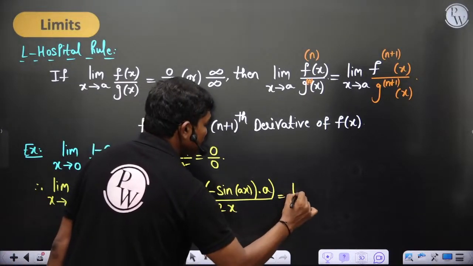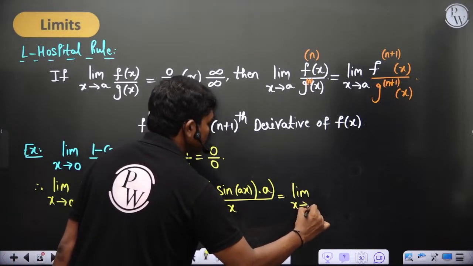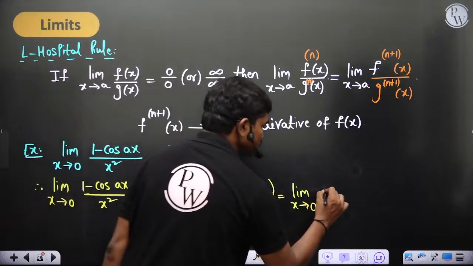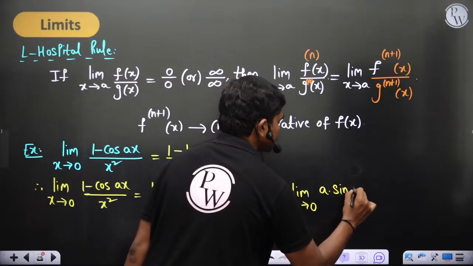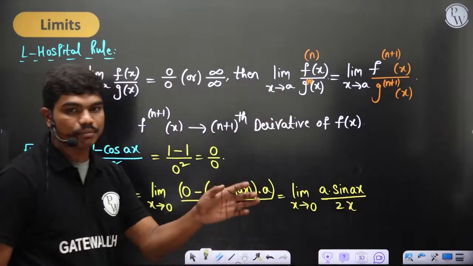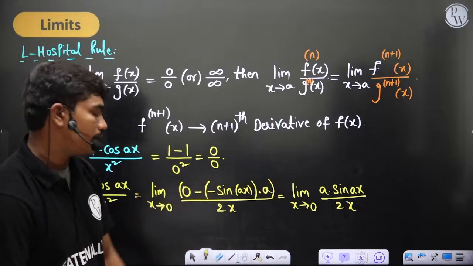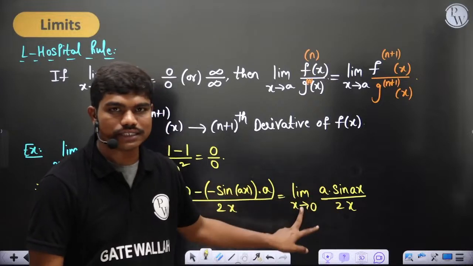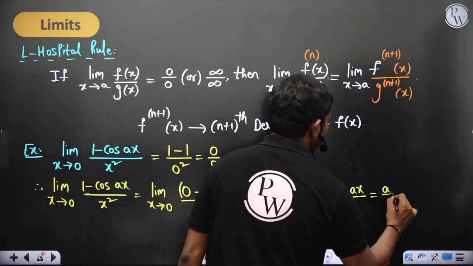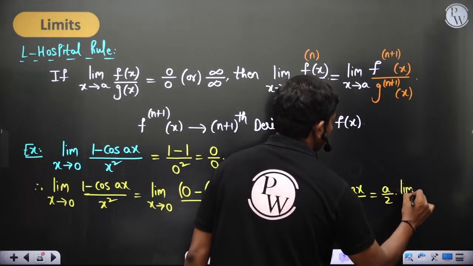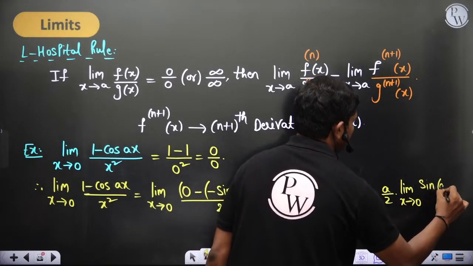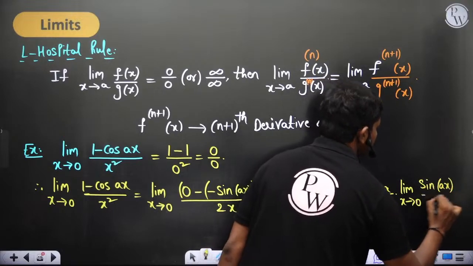So this gives limit x tends to 0, minus into minus gives plus, a into sin ax divided by 2x. This is what you got. I'm doing it step by step so that you can understand. Now a and 2 are constants, there is nothing the limit can apply on, so we can pull this out as a by 2 limit x tends to 0 sin ax divided by x.